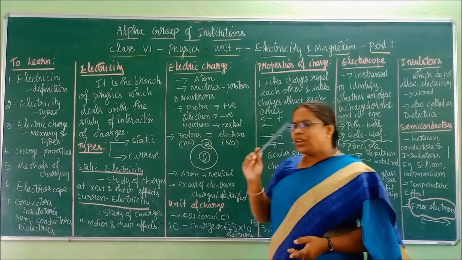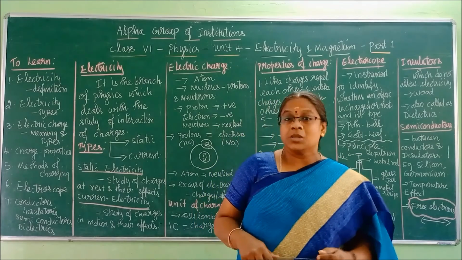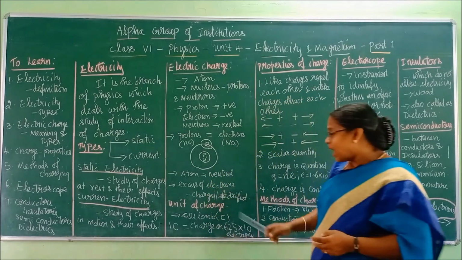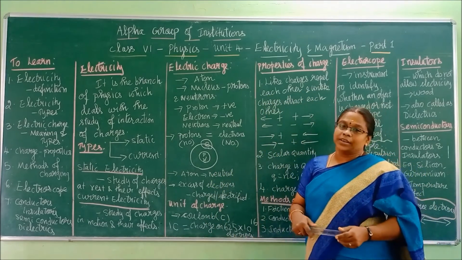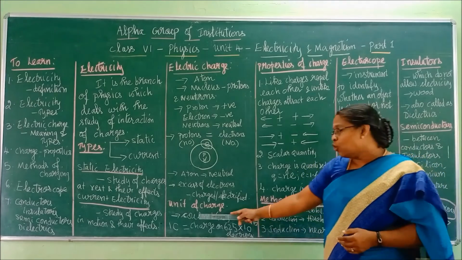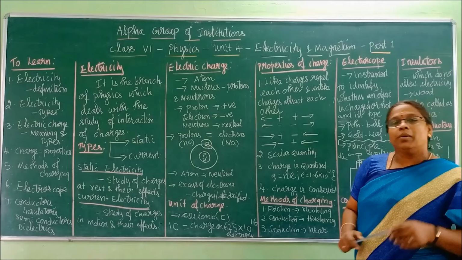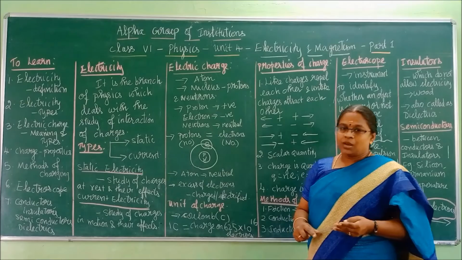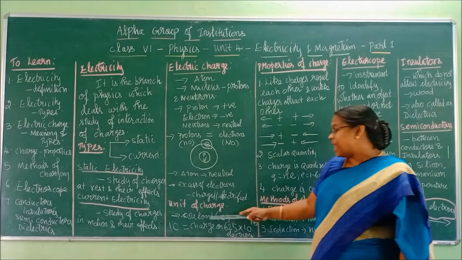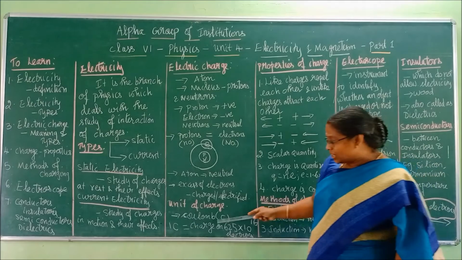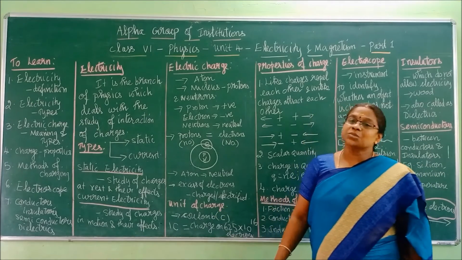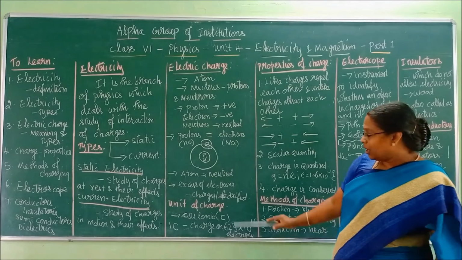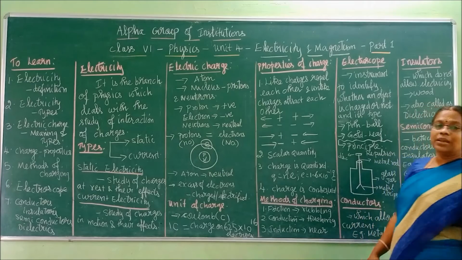For every quantity I have told you the units. The first unit itself, we have learned in the measurement lesson. Like that, charge will have one unit. That unit is called coulomb. Say the word coulomb. Many children make mistakes in writing the spelling. So what is the spelling? C-O-U-L-O-M-B. Coulomb. When you are writing the full form, start the first letter in small letter. Now if you are writing the simple form, one letter, then that C must be in capital letters.